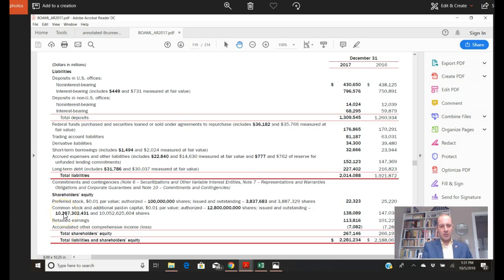Looking at a more detailed version of the balance sheet than the summarized version, you can see here are the liabilities. We have non-interest bearing liabilities here, other non-interest bearing liabilities here, accrued expenses here, and it even talks about commitments and contingencies. So you see that there.